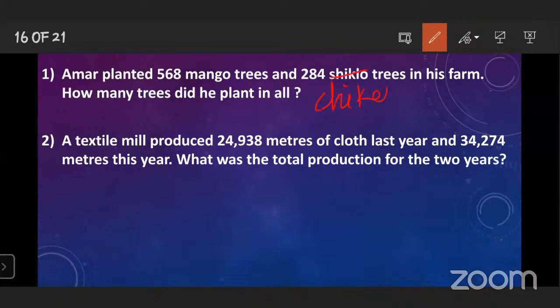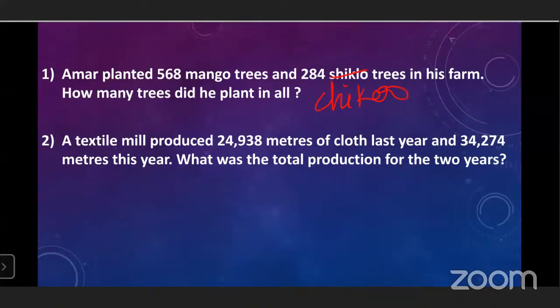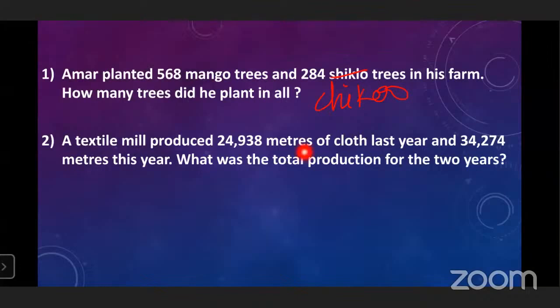Amar planted 568 mango trees and 284 chiku trees in his farm. So here you have to find out the total number of trees.